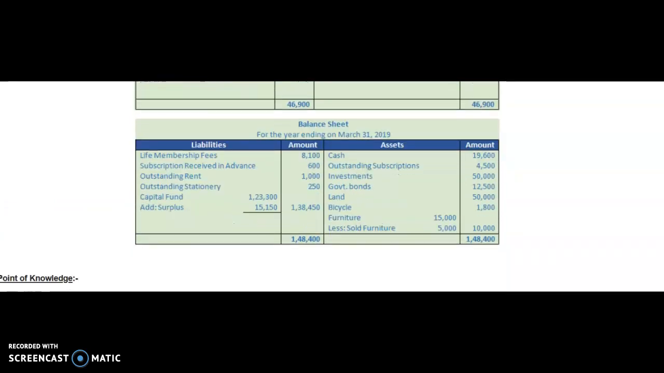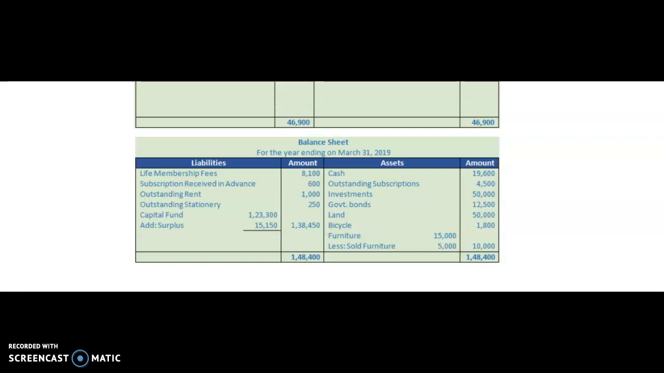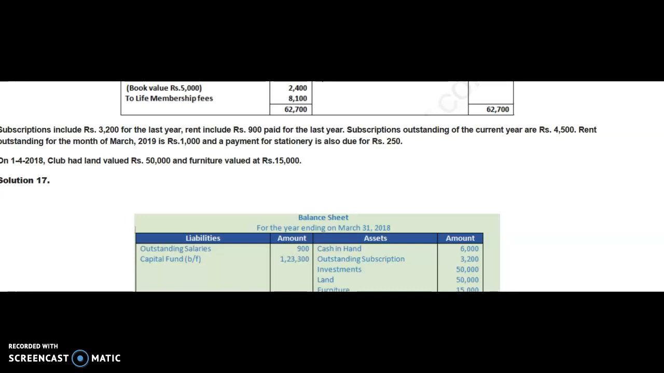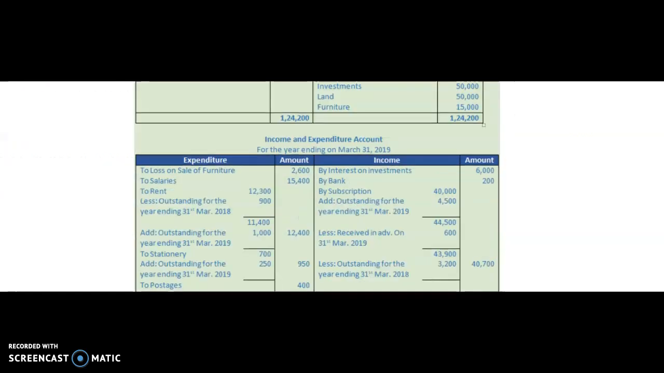Then furniture 15,000, less sold furniture 5,000. Dear students, understand, I told you that from the original value of the furniture, the book value of the furniture sold will be deducted, not the selling price. Here it is mentioned that furniture with book value 5,000 was sold for 2,400. Profit or loss is to be adjusted in the income and expenditure account, but from the original value of the furniture, the book value of the furniture sold is to be deducted.